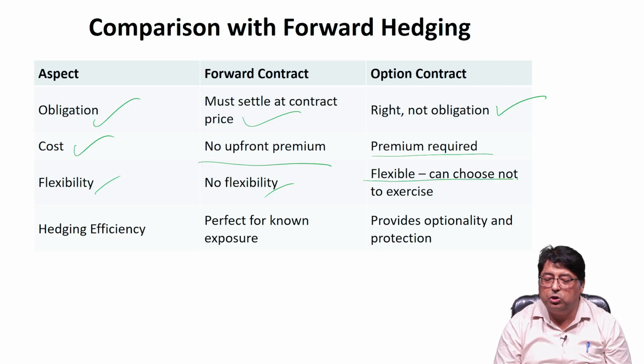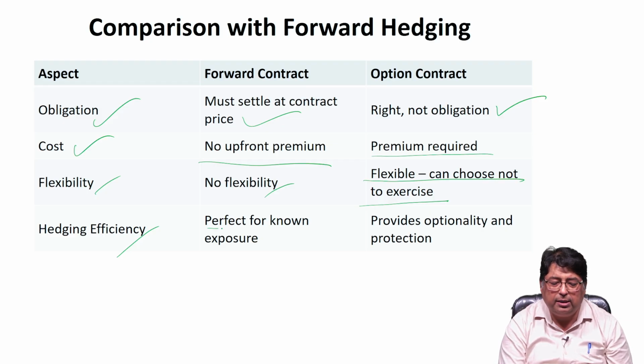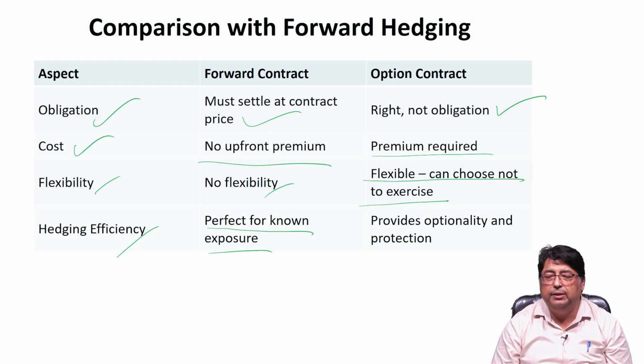In case of options contract, it is flexible, it can choose not to exercise the contract, because for not choosing the contract, the exporter or importer has already paid the options premium to the option seller. Hedging efficiency: in case of forward contract, it is perfect for known exposure, where the exposure is calculated, and the risk is completely eliminated because of hedging, because the exposure is well known in advance.